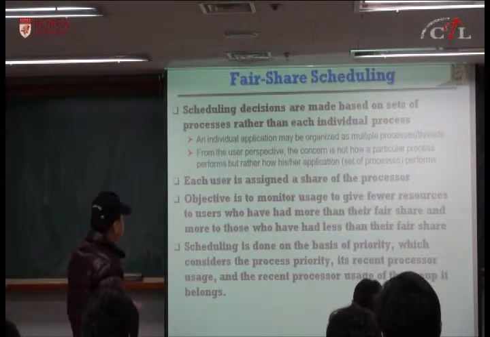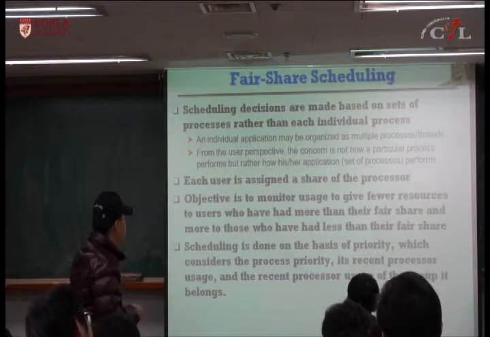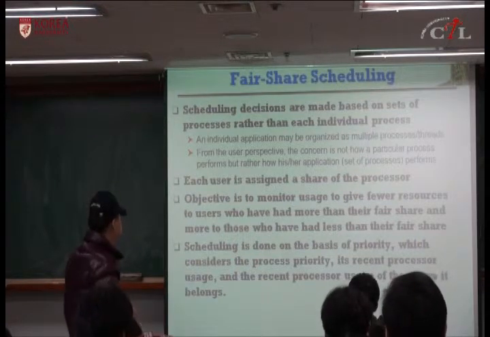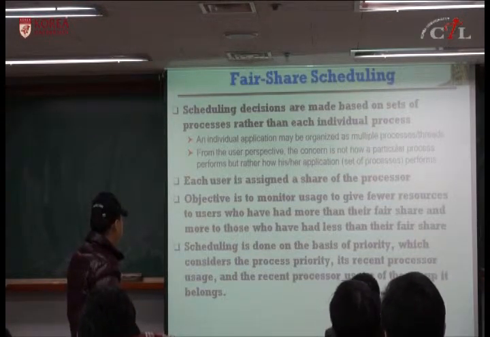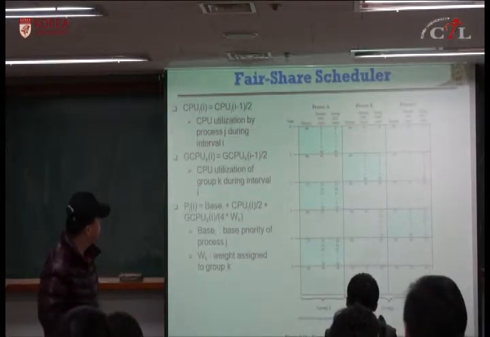So monitor the usage of the CPU and give fewer resources to users who have had more than their fair share and more to those who have had less than their fair share. Okay? Let's look at this example. This is the example of fair share scheduler.